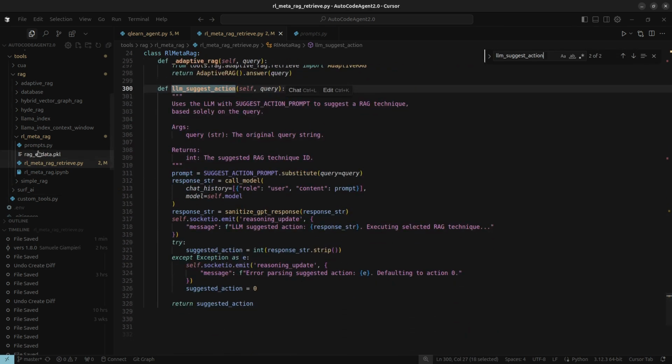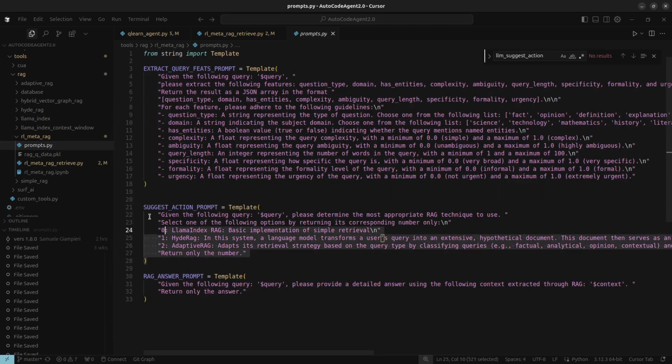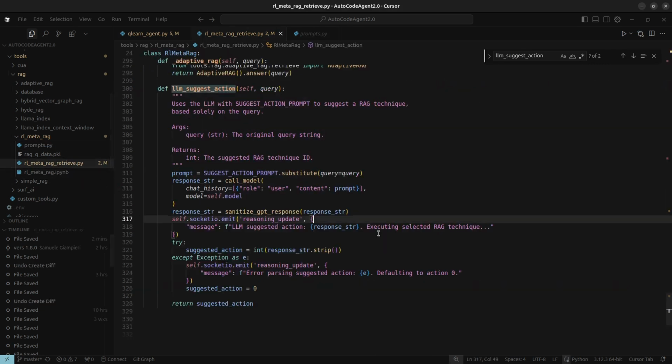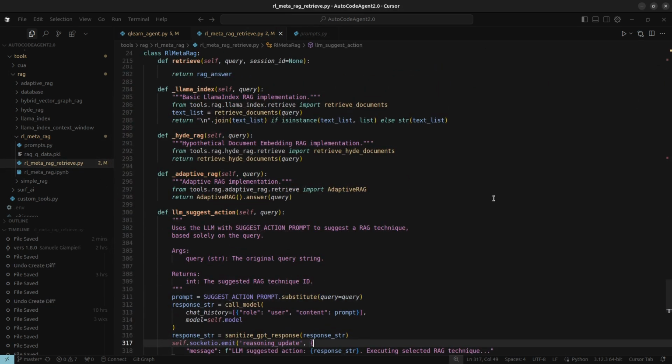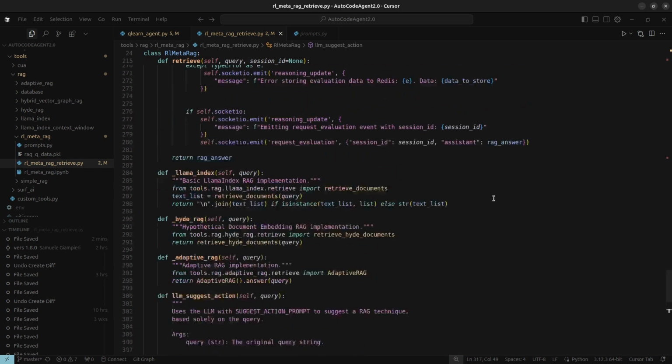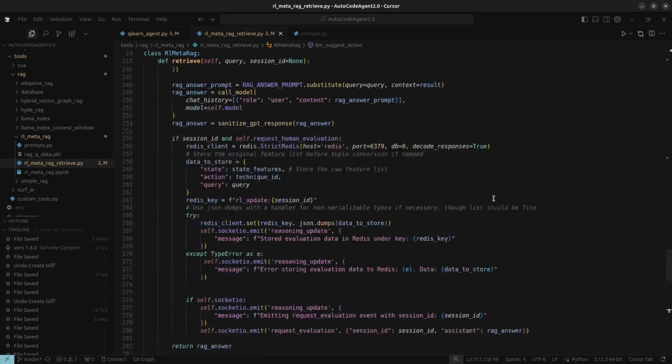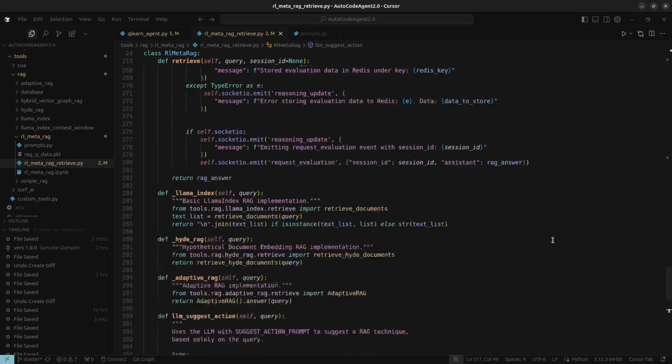It falls back to asking another LLM directly for a suggestion on the best RAG technique for this specific query. This mix and match approach makes the system robust, blending what the agent has learned with the reasoning power of an LLM.